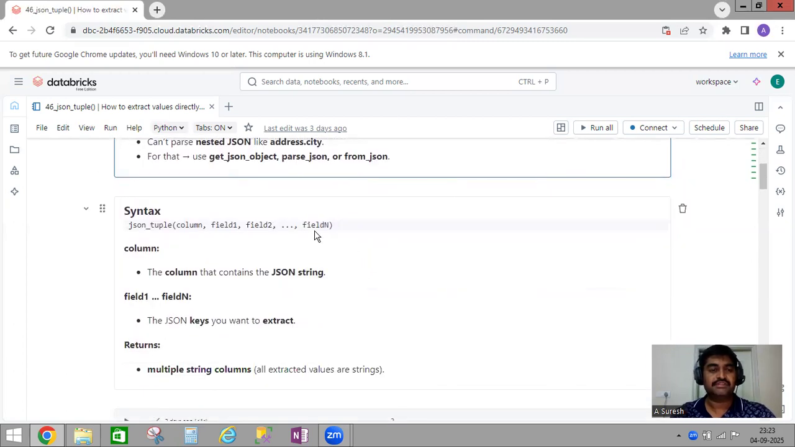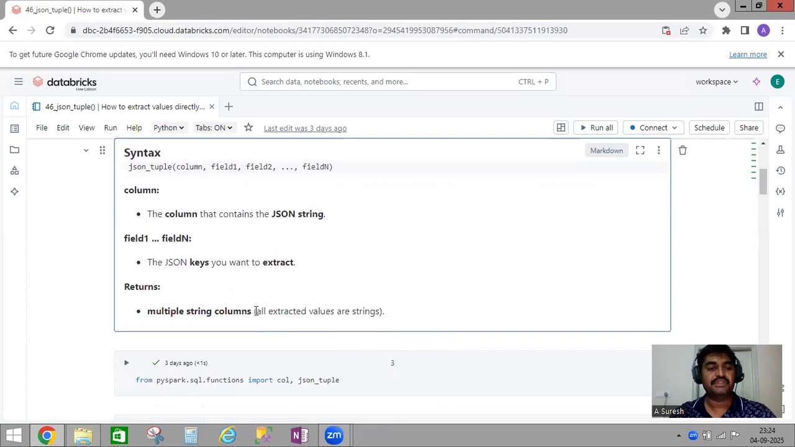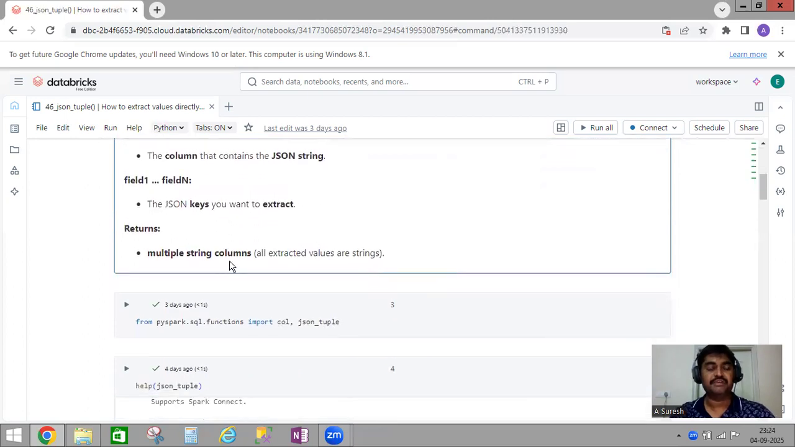Next, what is the syntax? Inside json_tuple, you need to pass the column name and fields. The column is the column that contains the JSON string, and field 1 to n are the JSON keys you want to extract. What it returns is multiple string elements, so the output is given in string format.